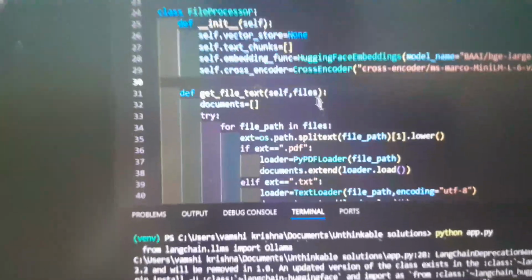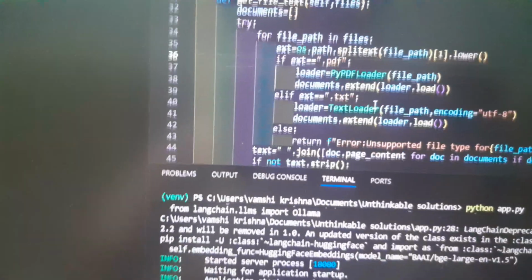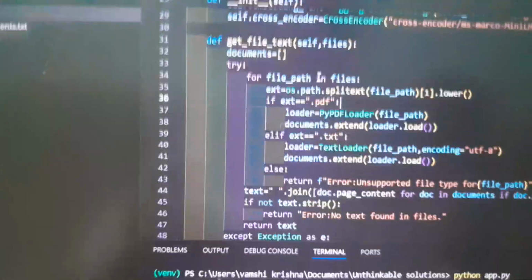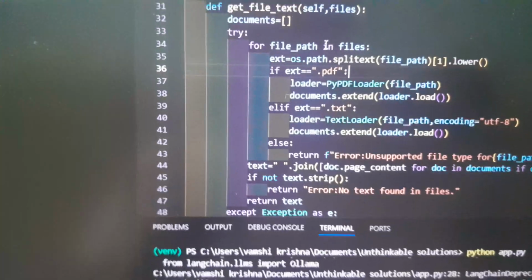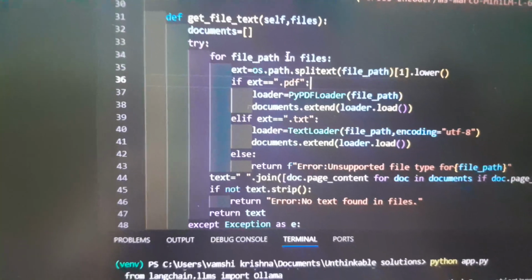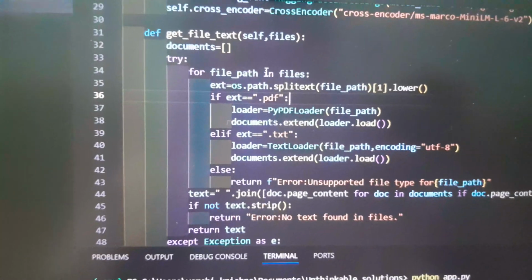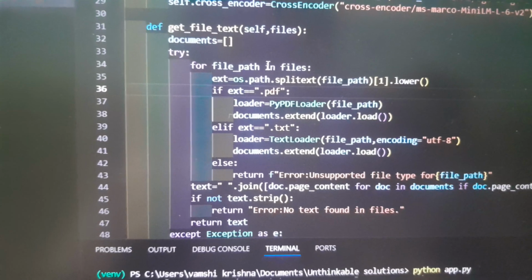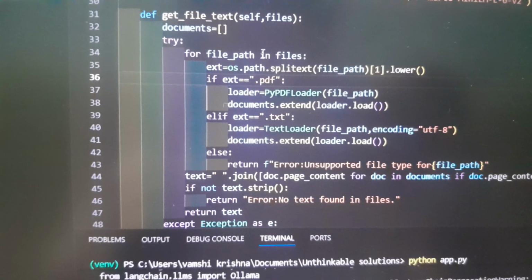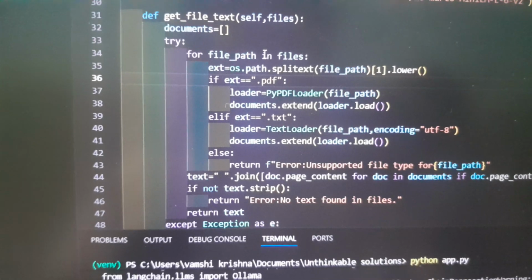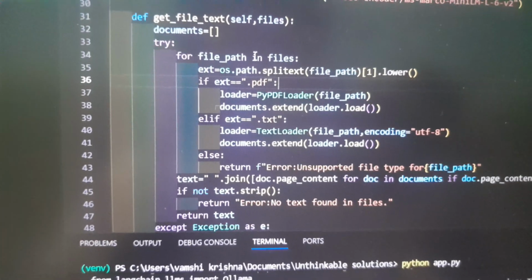Now the first method is get_file_text. Here it iterates over all the saved PDF paths and loads them into LangChain document objects: PDF via PDF loader, which extracts page-wise text, and text via text loader, which reads UTF-8 encoded text.